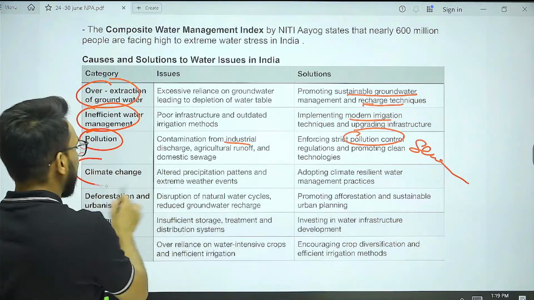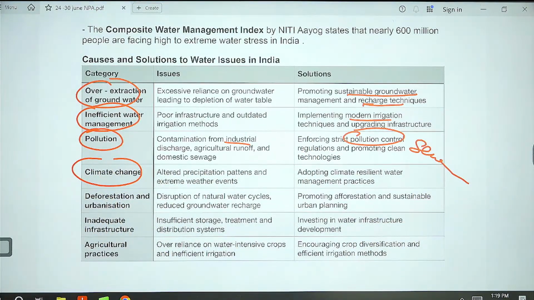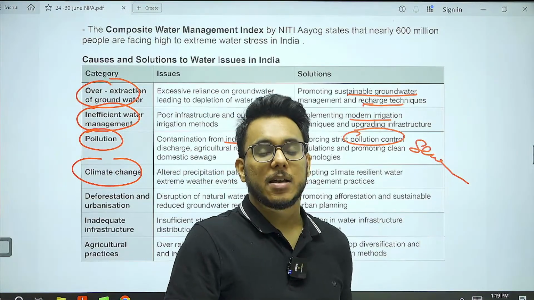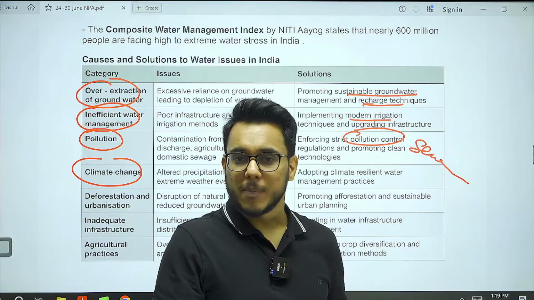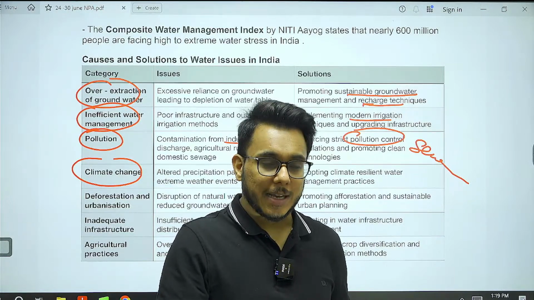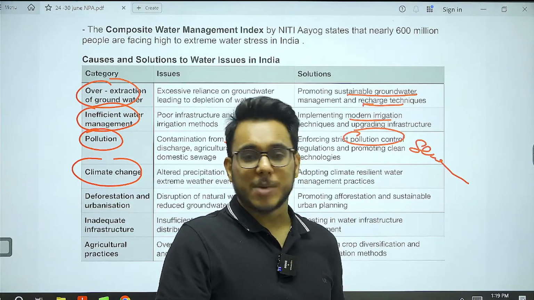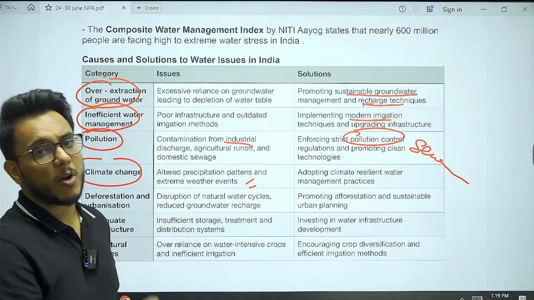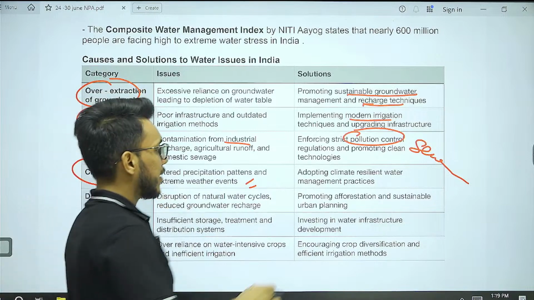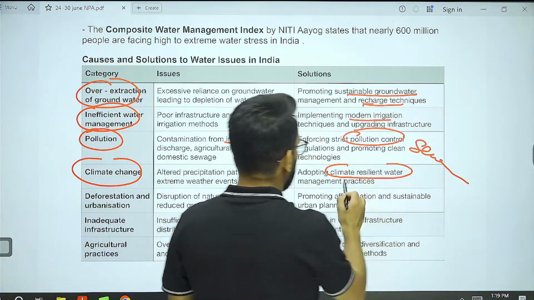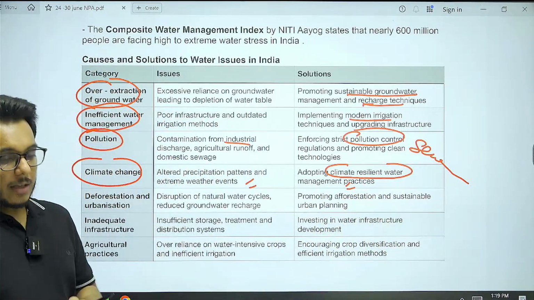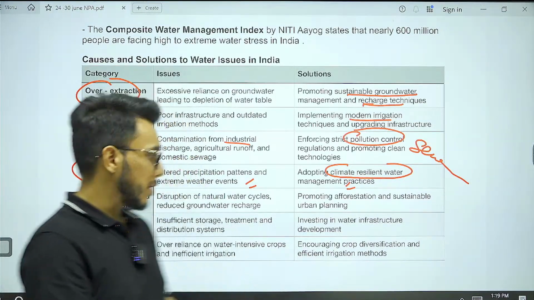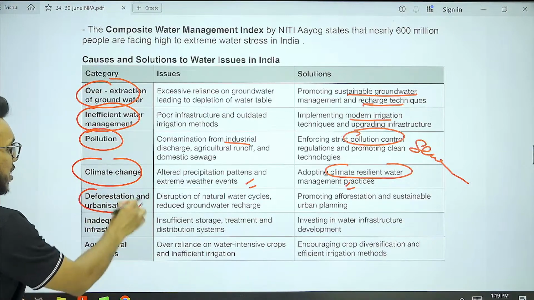Then climate change is leading to reduced water availability. In fact, recently a WISE report was released for the Hindu Kush Himalaya region. It said that the glacier volume in the Hindu Kush Himalayas is going down. So climate change is disturbing precipitation, rainfall patterns, and glaciers. Therefore, we need climate resilient water management practices. We need to learn how, even with reduced water resources, one can survive and live.